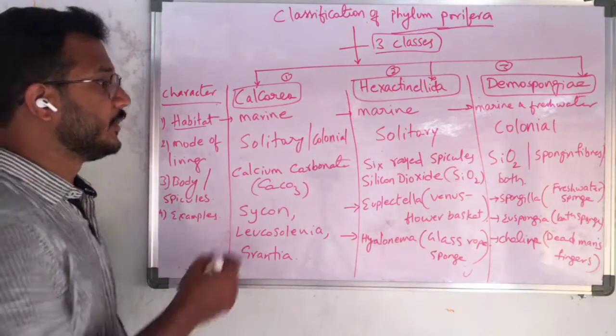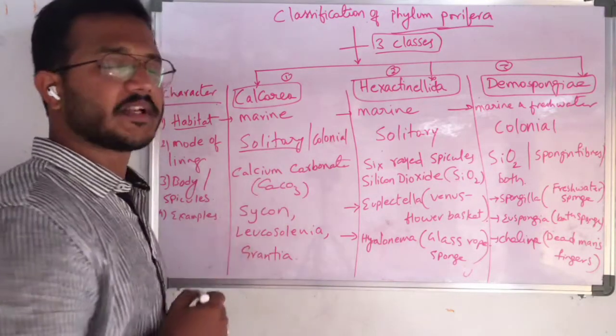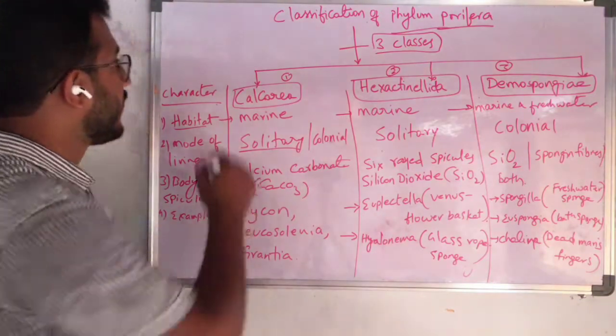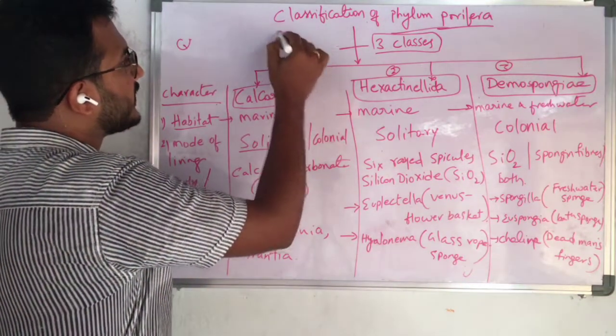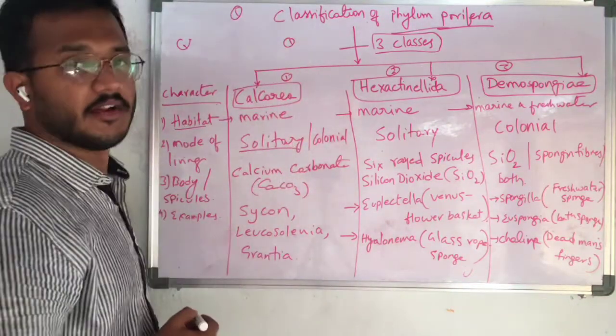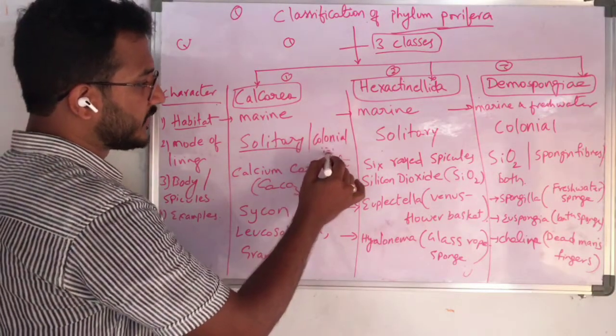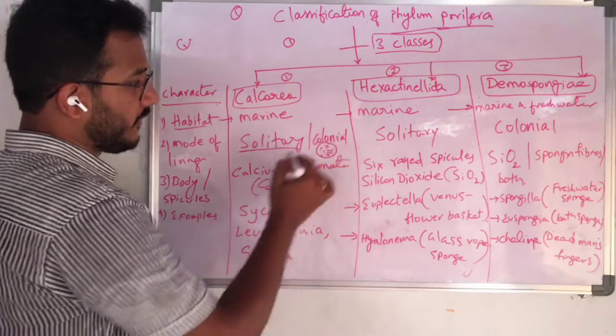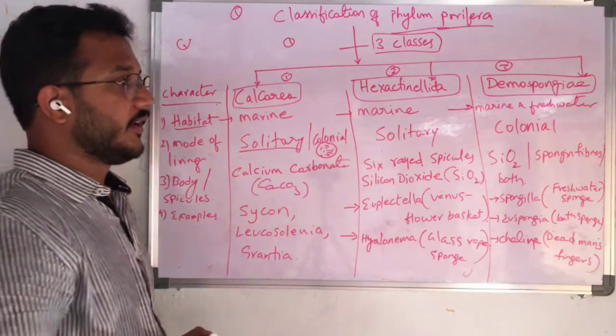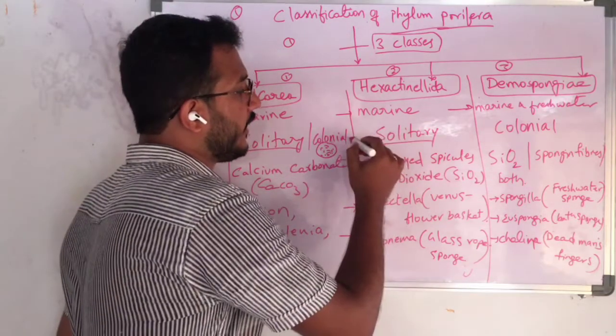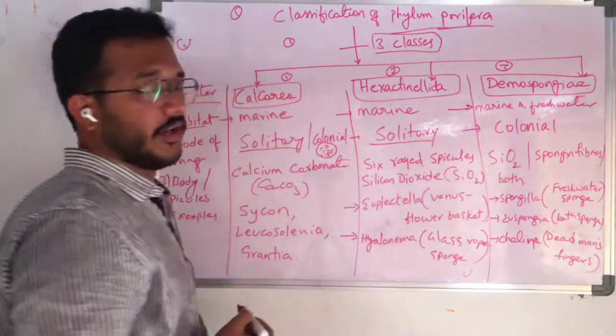And mode of living: solitary means a single organism is present here, one here, one here, like that. Or colonial, that means a group of organisms grouped at one place.